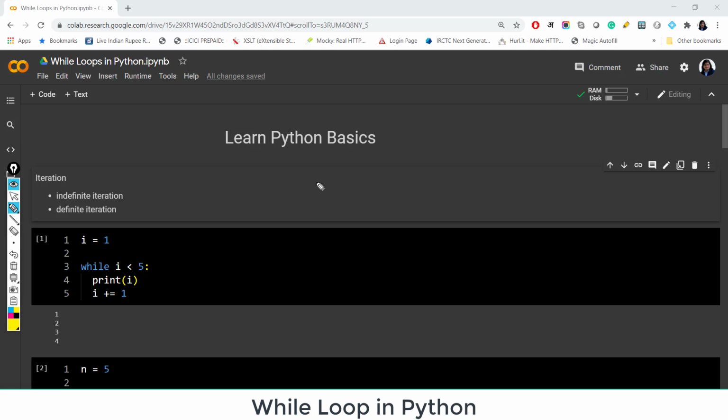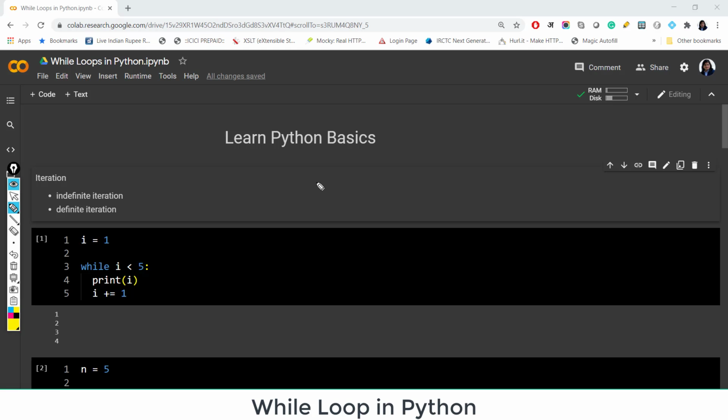Basically, loops are important when we need to repeat a task multiple times to reduce the effort. We don't want to write hundreds of lines of code every time, so we can use loops efficiently so that in just a few lines of code we are able to do something iteratively or repeatedly, right? That we have seen in for loop as well. But there is a difference between for loop and while loop.